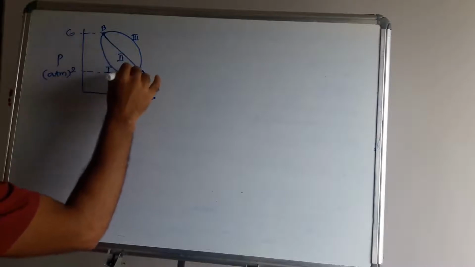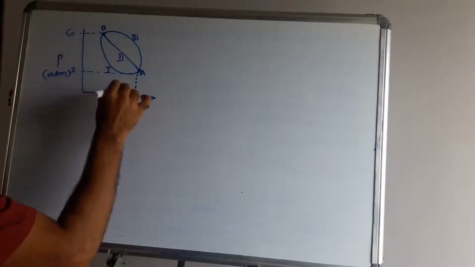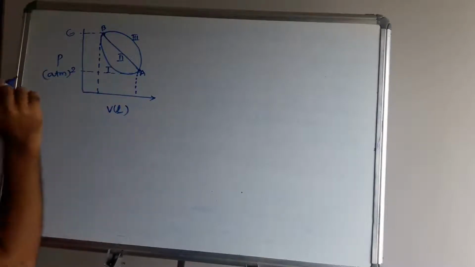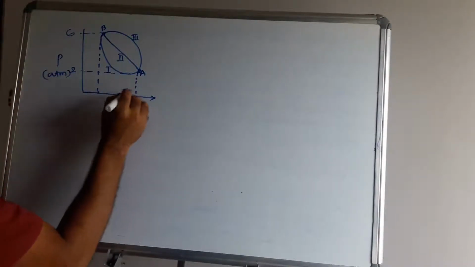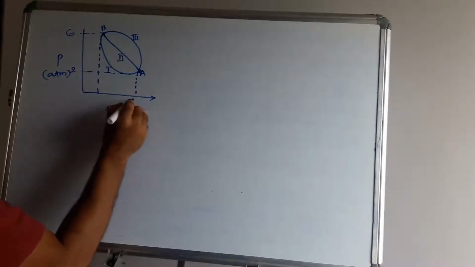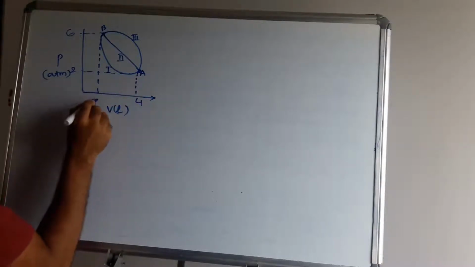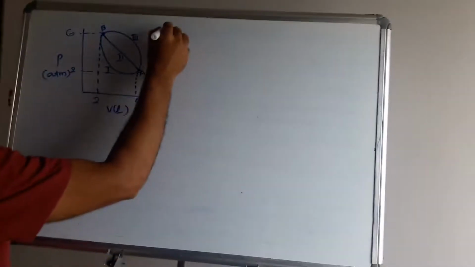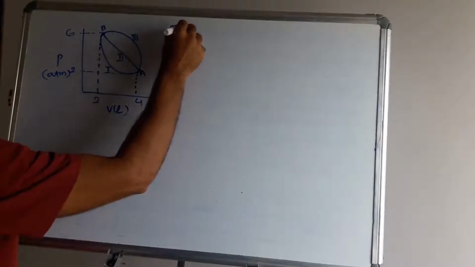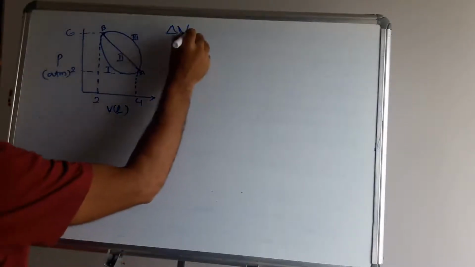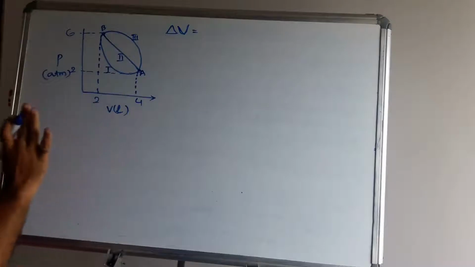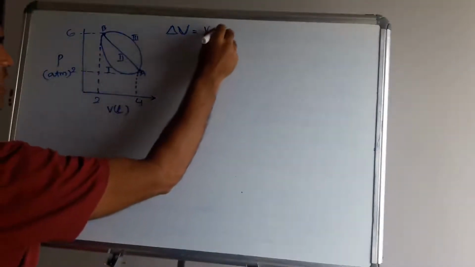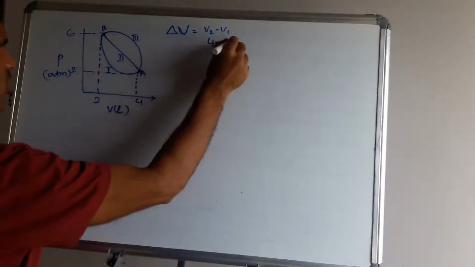At this stage, and at this stage. Now at this stage we have volume. This is considered 4 liter. This is 2 liter. Now I am taking the change in volume, delta V. How much is the change in volume? Generally volume change is V2 minus V1. 4 minus 2, how much? 2 liter.